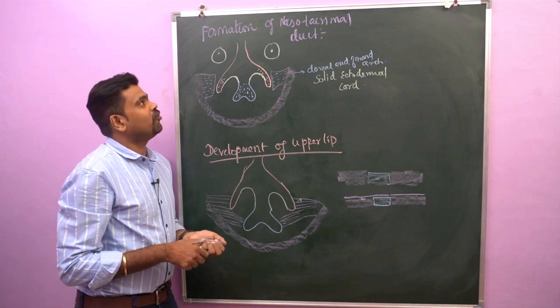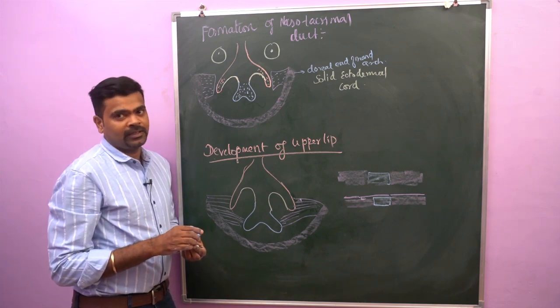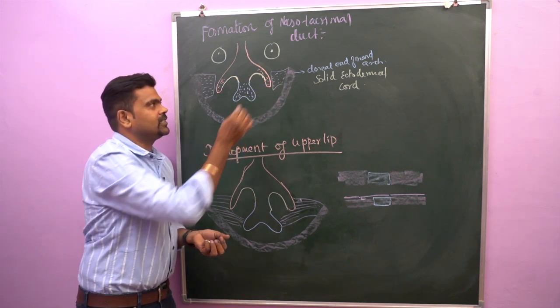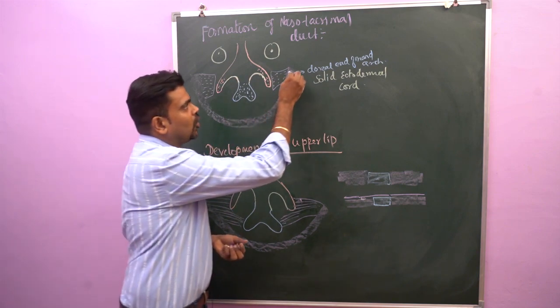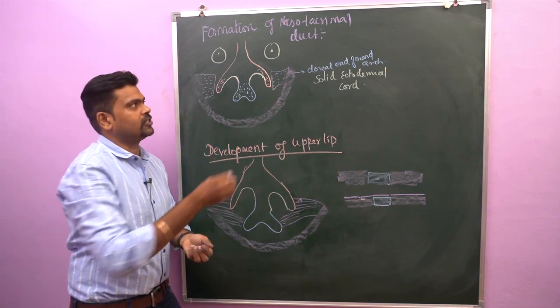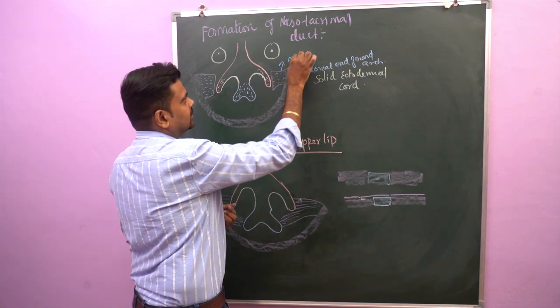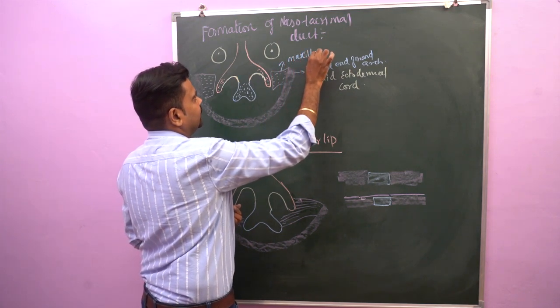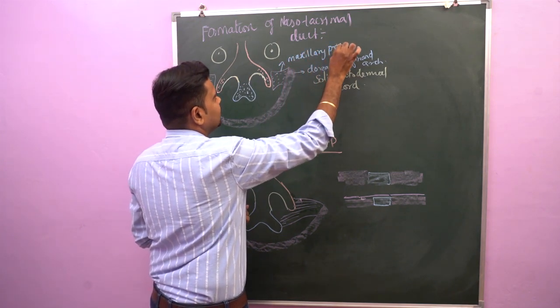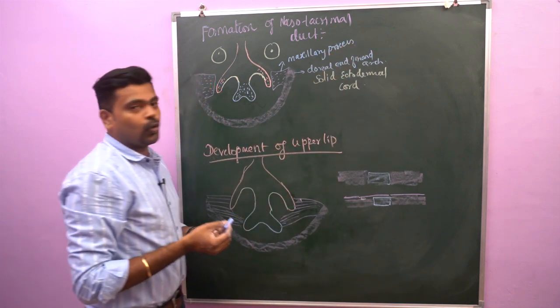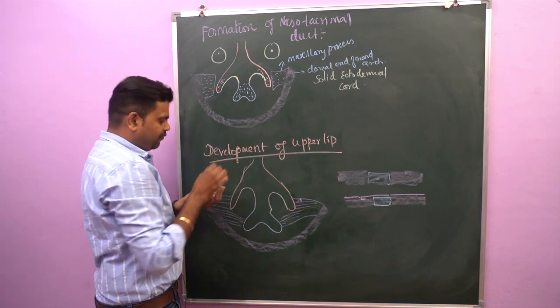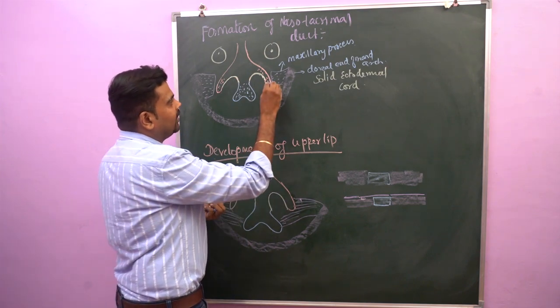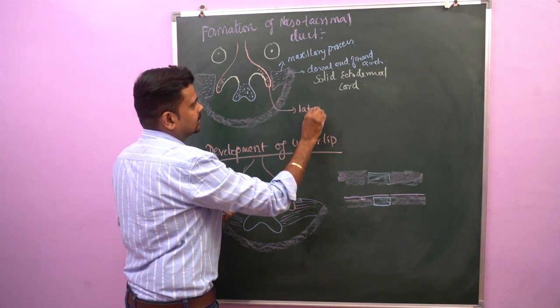Okay, next let's see the formation of the nasolacrimal duct. You know, the maxillary process arises from the dorsal end of the mandibular arch. This is the maxillary process, a triangular projection. This maxillary process will grow medially and fuse with the lateral nasal processes.